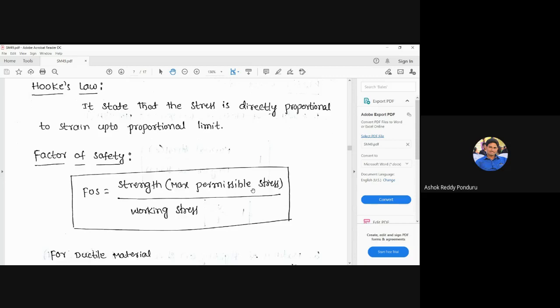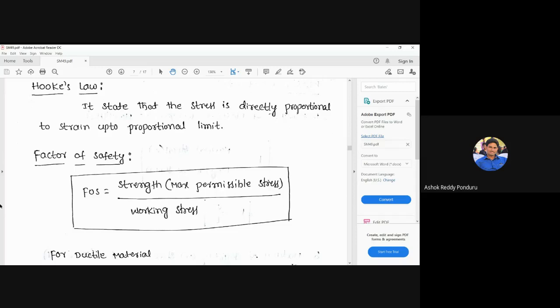Suppose, for example, let us consider mild steel. We apply some 50 kilonewtons load on the mild steel. The strength does not change. But applying 50 kilonewtons gives one value of stress, and applying 100 kilonewtons gives another value of stress. The strength does not change, because strength is the ability of the material to resist the external load. The strength is also called the maximum permissible stress. That means the maximum it can permit is called the strength.